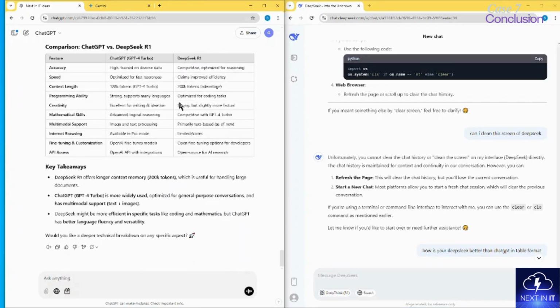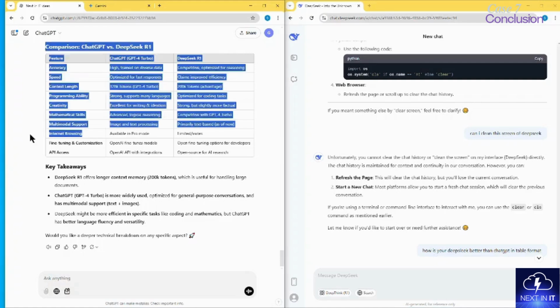I see that ChatGPT is very honest. It has told that, hey, there is a context length advantage over here, like a 200,000 tokens advantage. Wherever it's competitive or wherever there is an advantage, it is highlighting the DeepSeek R1. So it's very honest, which is very good. I like it. It also says that DeepSeek has limited internet browsing.